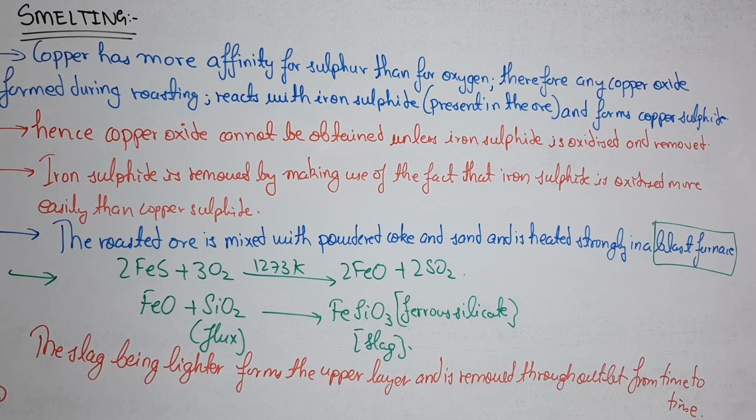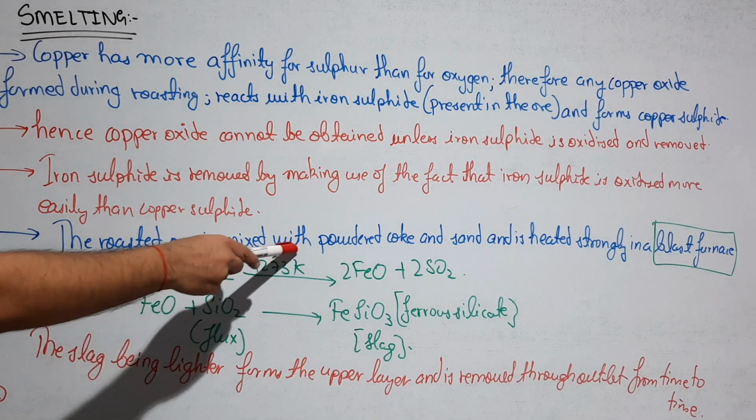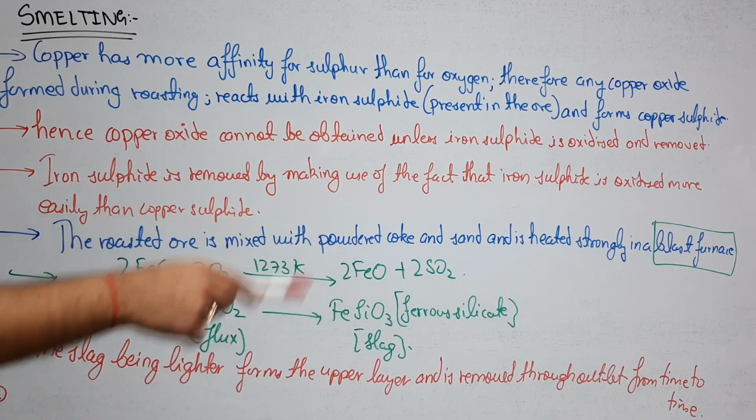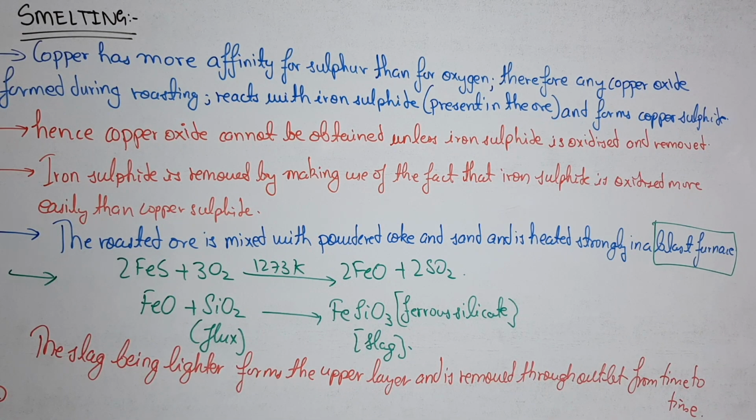So now coming to the blast furnace, it looks like the same thing which we have done. I have shown the image of that blast furnace while doing the extraction of the iron. So again the roasted ore is mixed with the powdered ore and the sand and is heated strongly in a blast furnace, and then what happens?